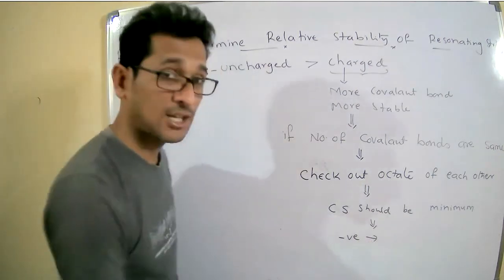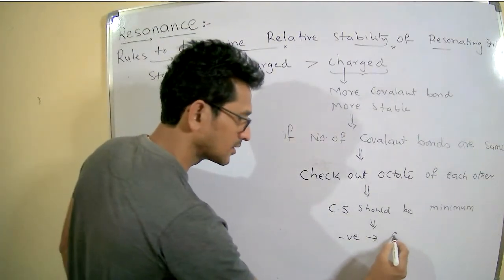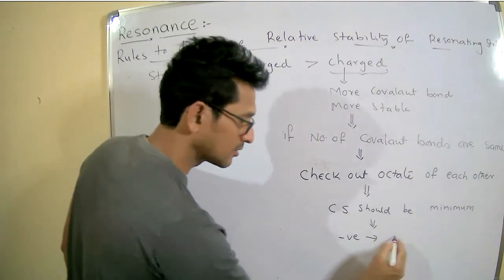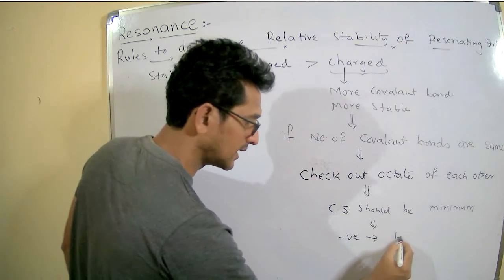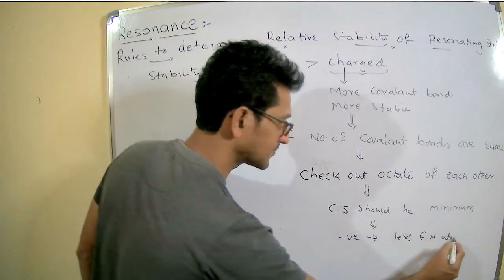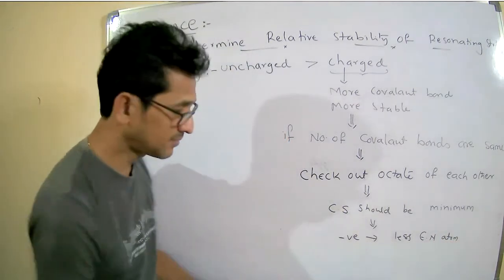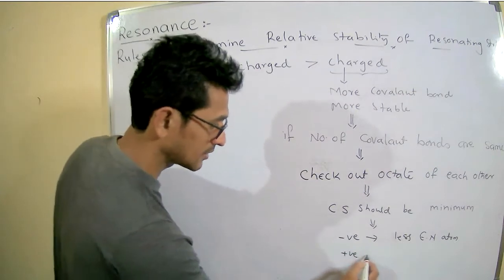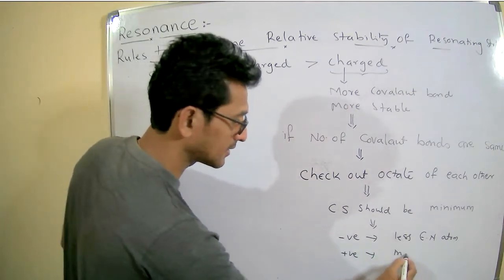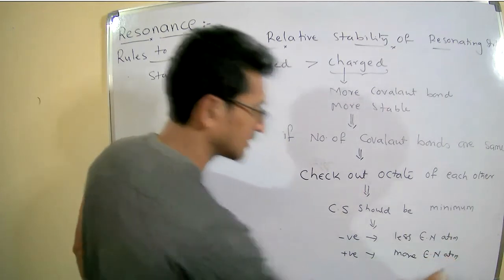Negative charge present on a less electronegative atom, or positive charge present on a more electronegative atom.